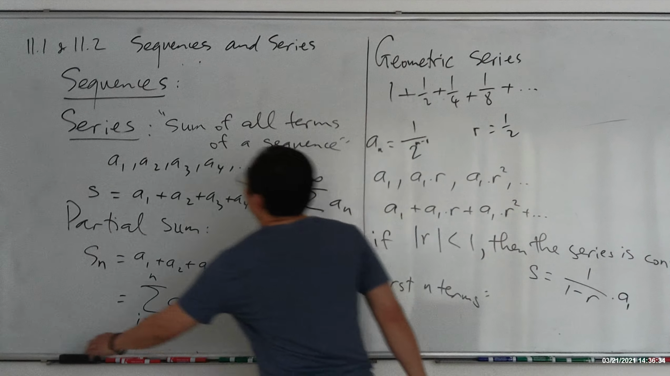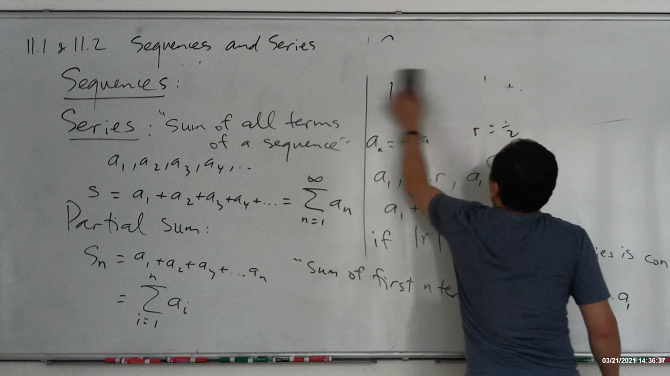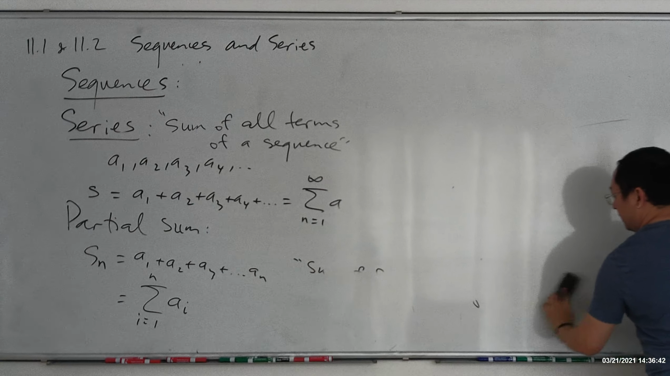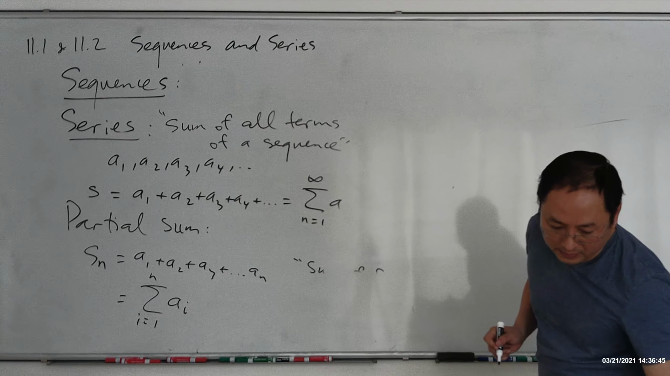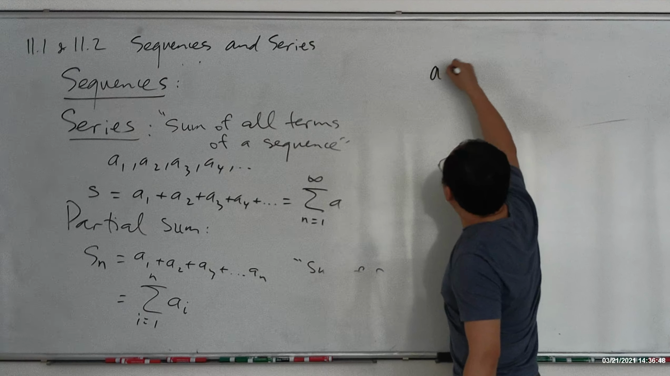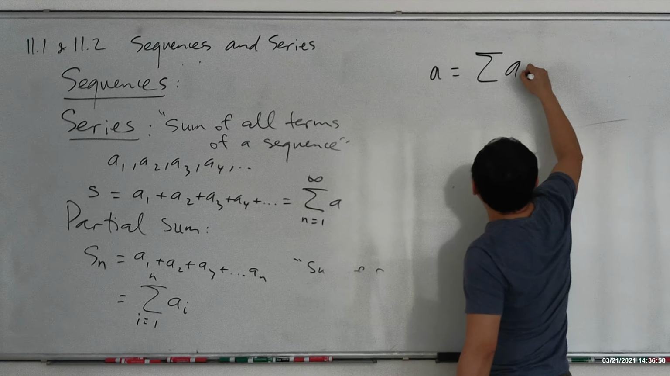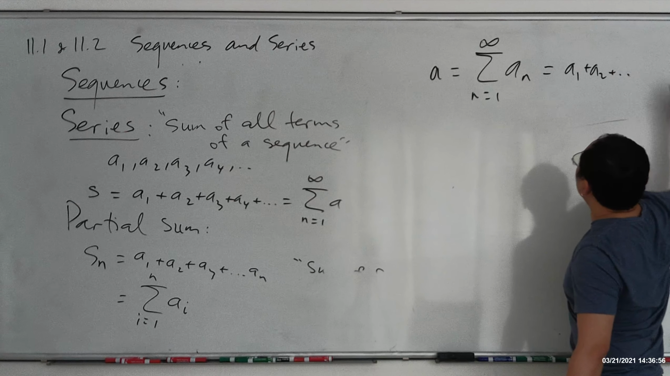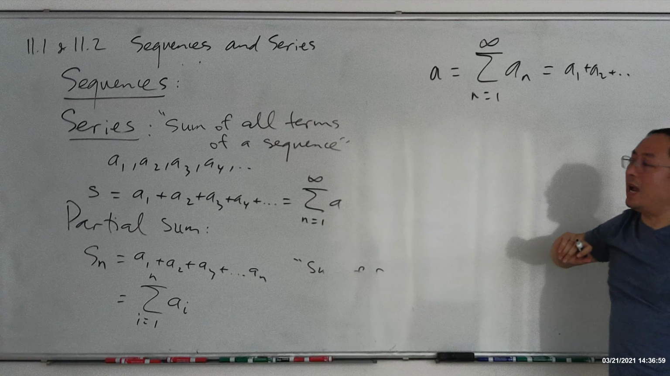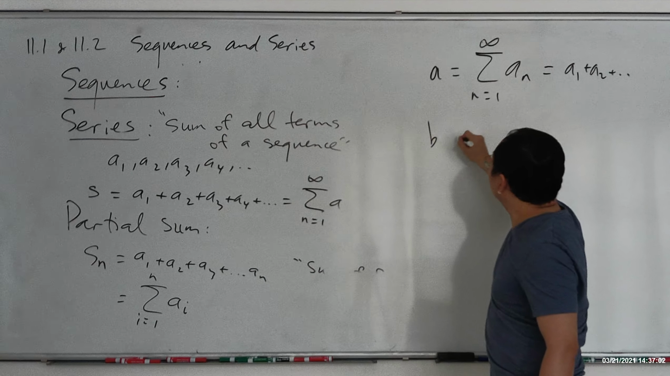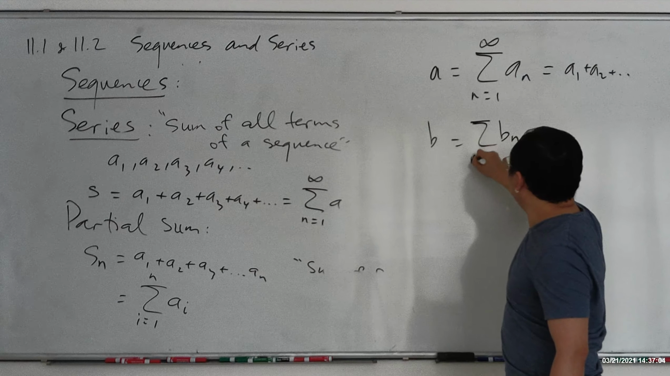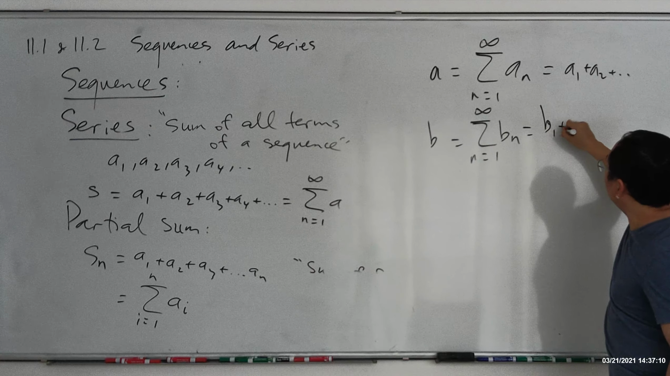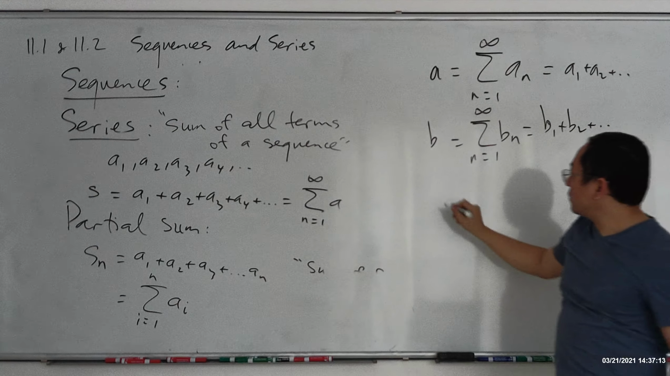And very similar to the sequences that we learned before, we can do math with series as well. Say you have 2 convergent series. Let's call A equal to the sum of An, n running from 1 to infinity, and that means A1 plus A2 plus forever, right? So the series An right here converges to A. And then B is equal to the sum of Bn, n running from 1 to infinity as well, the same index. This is B1 plus B2 plus and so on.